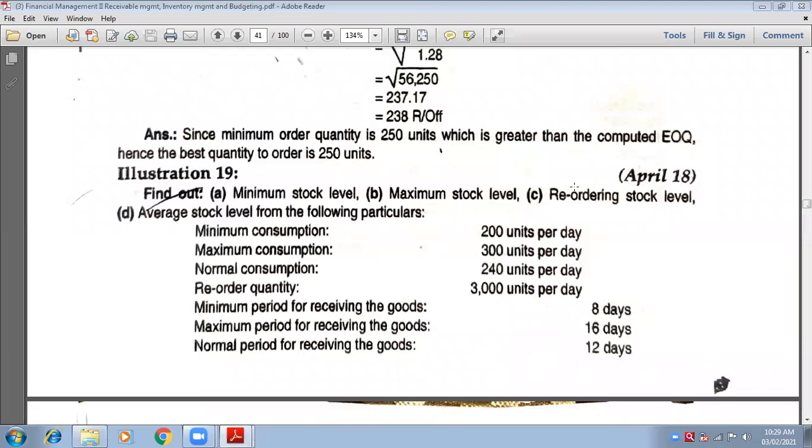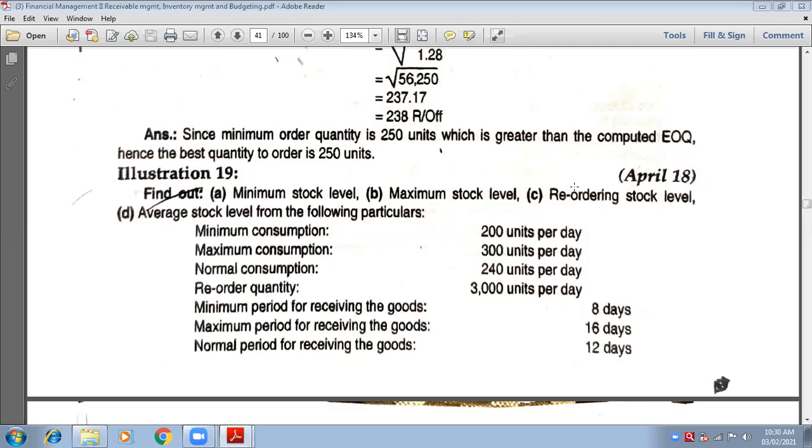So how much is the normal consumption? 240. 240 into average reorder period. How much is that? 12 days. Yes. So close the bracket after 12 days. 240 into 12 will be inside the bracket. Now come to the next line, equals sign. Okay, so we need to solve the bracket first.